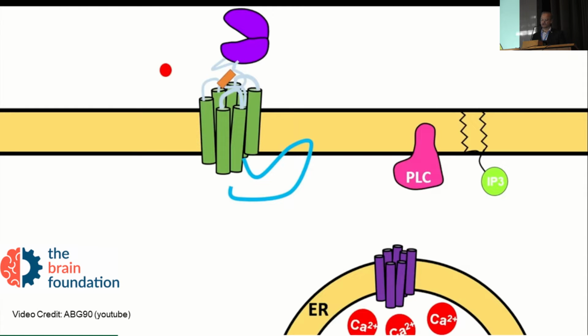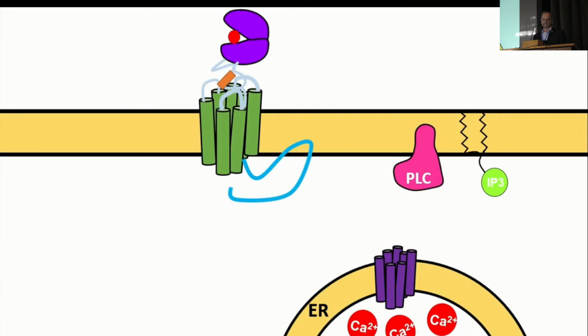So I think in the video that I'm going to show you, there is a red dot, that's a glutamate, that binds to the receptor. The receptor dimerizes. GDP is phosphorylated to GTP, and the gamma subunit dissociates from the alpha subunit. The gamma subunit activates phospholipase C and cleaves IP3 from DAG. IP3 travels to the endoplasmic reticulum, and calcium is released. This can cause either release of neurotransmitter or inhibition of the release. And calcium at the higher concentration of the DAG causes protein kinase C to activate the MAP kinase signaling, which influences transcription. So let's look at the video.